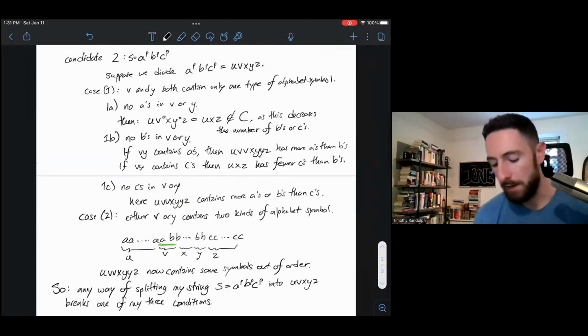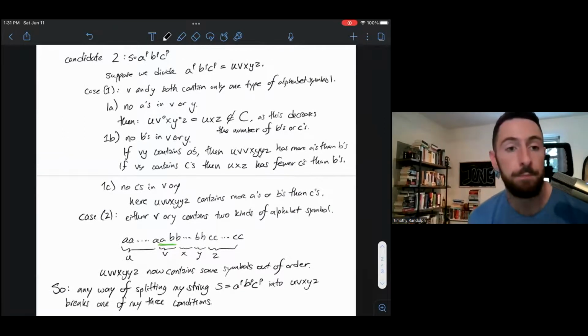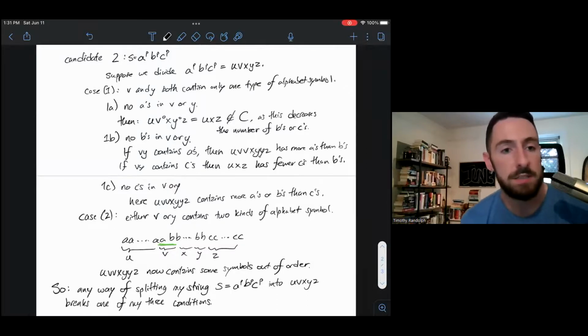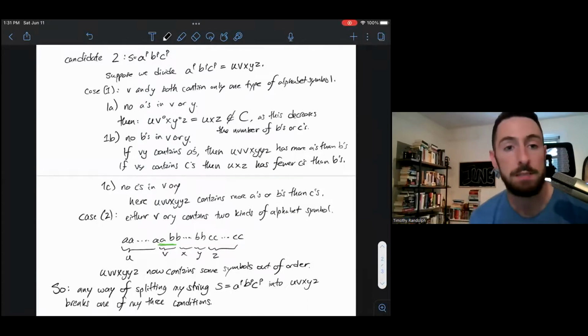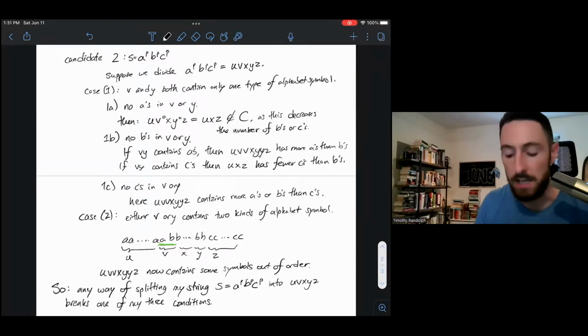So how do I know when I'm done? Well, if I were to look back over my argument, I should be able to convince myself that my cases cover every possible division of a to the p, b to the p, c to the p into u, v, x, y, z.